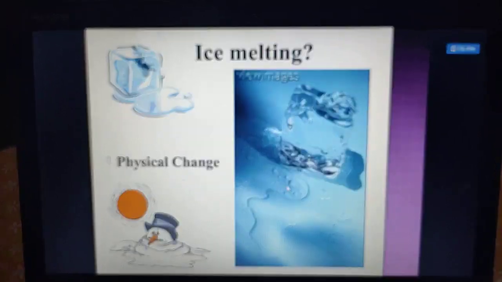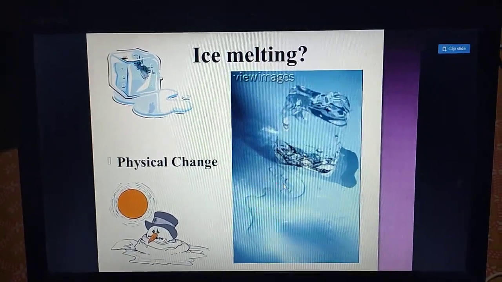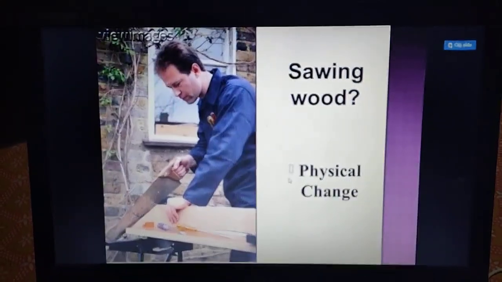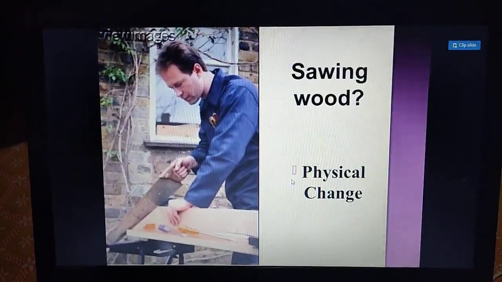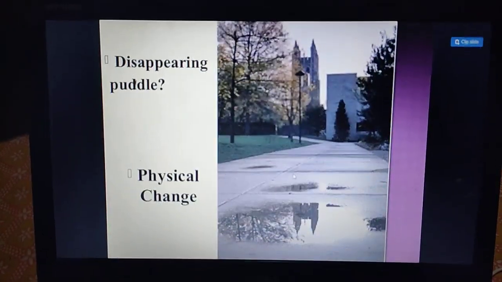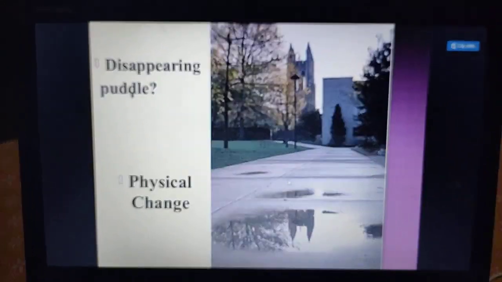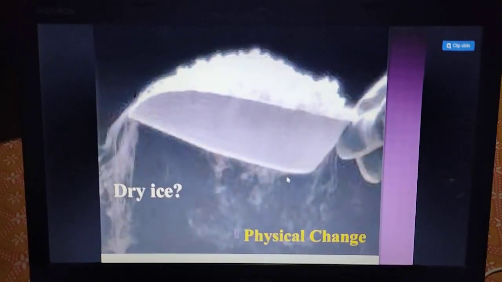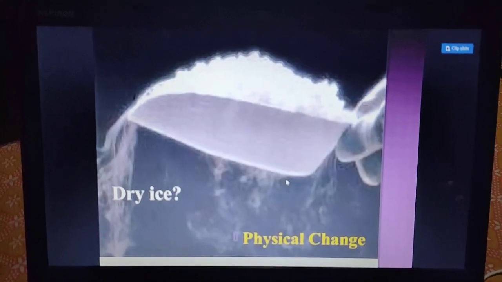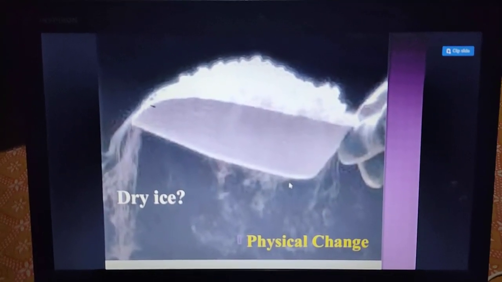More examples you see: melting of ice is a physical change. Sawing wood is also a physical change. A disappearing puddle is a physical change. Then dry ice is also a physical change.